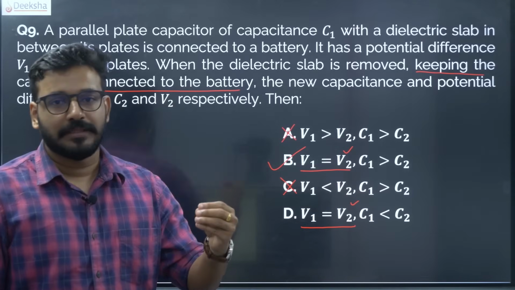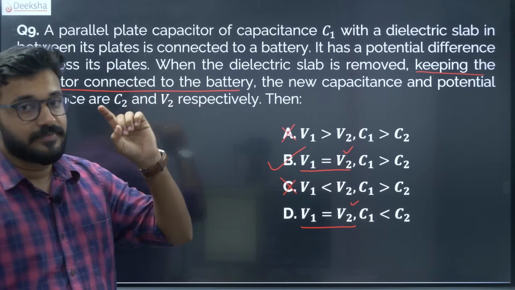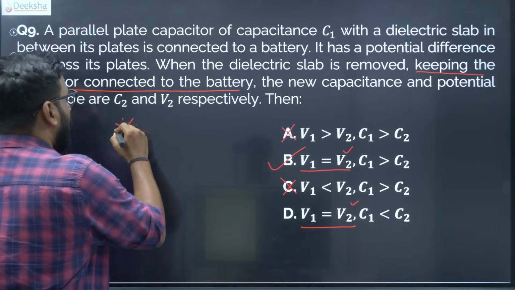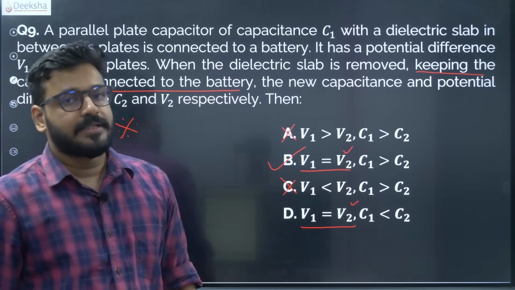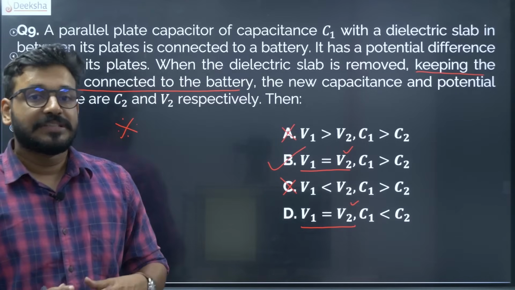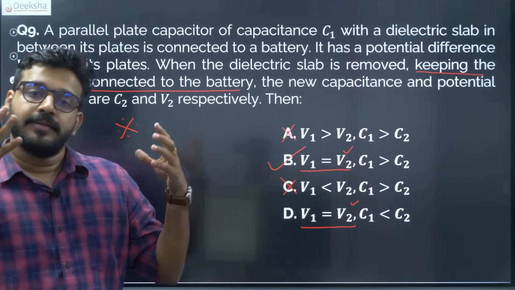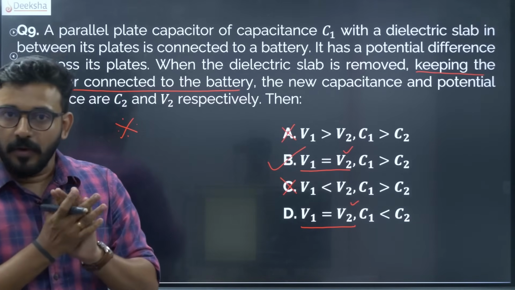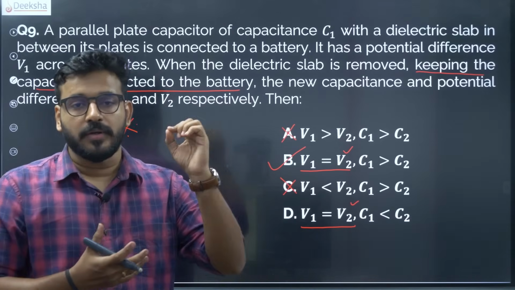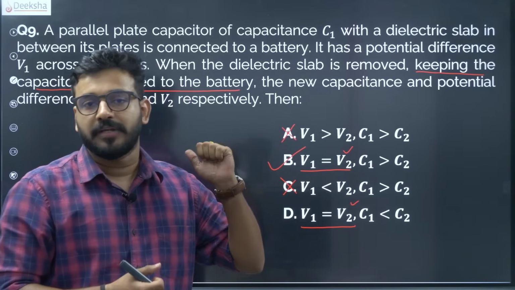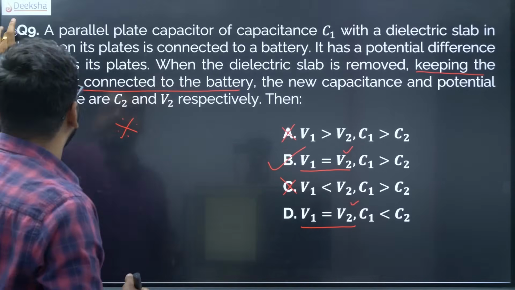This is a very simple thing, but this point is very important to note. Please make a note: if it is not an isolated capacitor and is connected to a battery, as long as it is connected to a fixed battery without changing the EMF of the battery, the potential of the capacitor will remain the same. I hope you found this very important. This is actually an easy question, but please keep this point in mind. Alright, let's see another question.